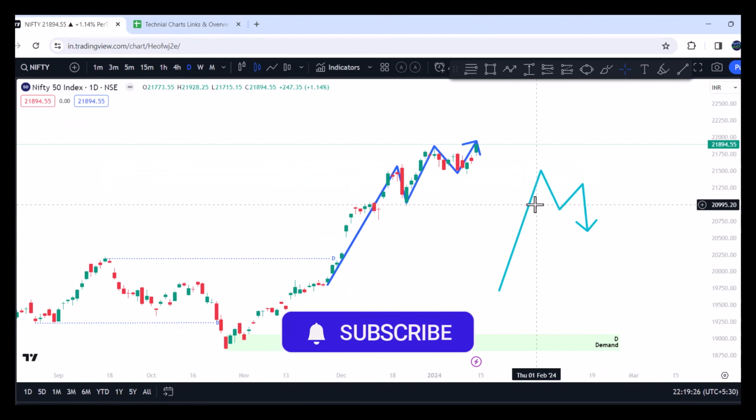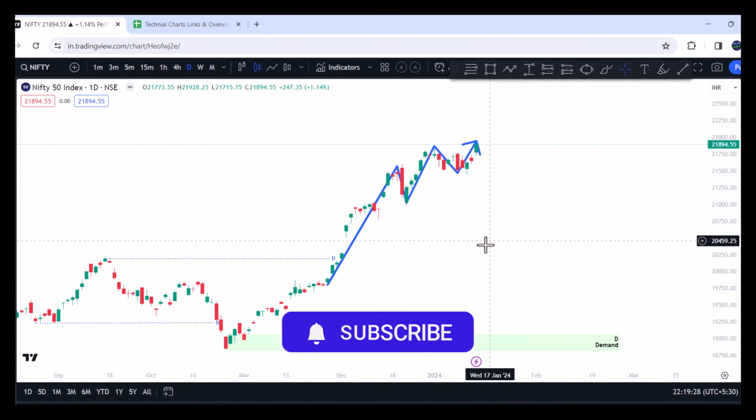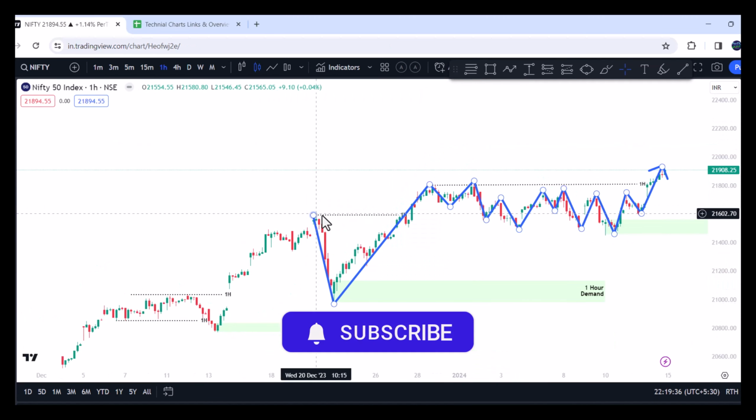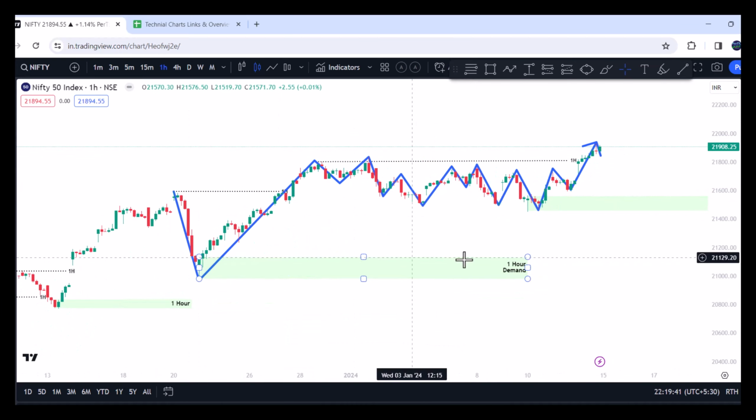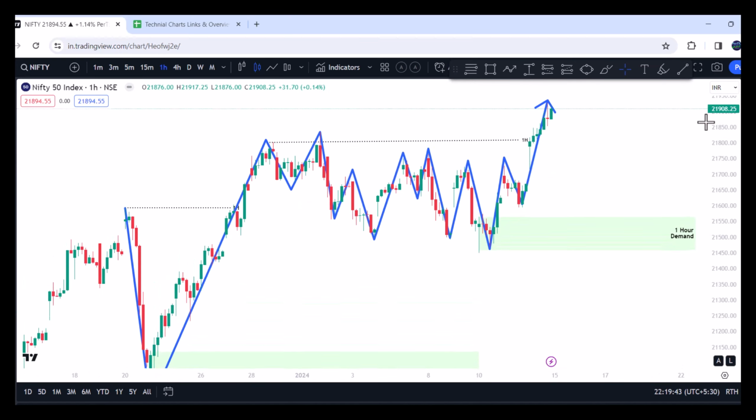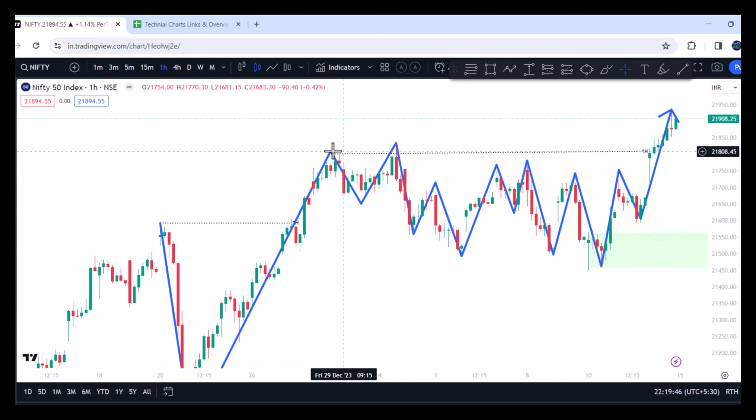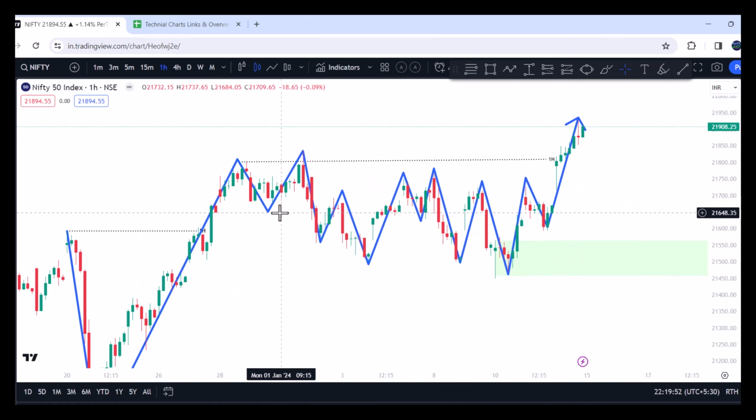Now let's go to the 1 hour time frame. This has given a breakout structure on the 1 hour time frame. So that means our strongest demand zone is here. So we need a pullback. Here if you see, the market has given a pullback here, right? The market has given a pullback here. So whenever the pullback has ended, then we will take a long trade.